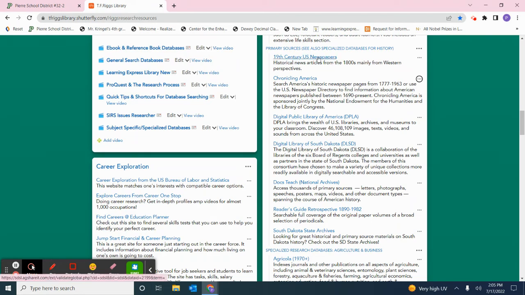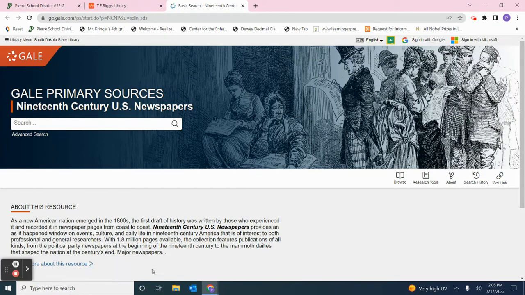It's called 19th Century U.S. Newspapers. This is a Gale company product. And we've looked at Gale before when we've looked at Gale Virtual Reference Library, which again is that ebook database. But in this particular database, all that you're going to find in it are 19th century US newspapers, which is perfect if you're going to do a project about something that happened in the United States in the 1800s.